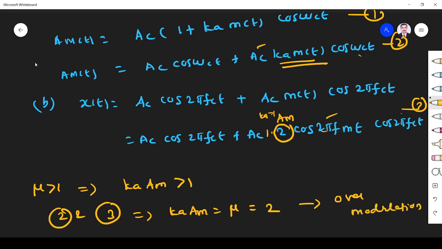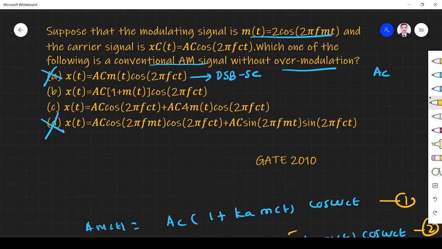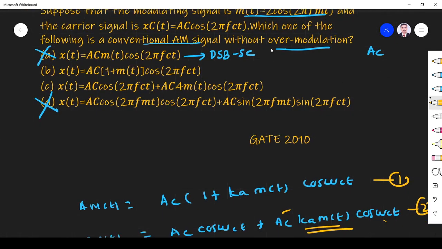Okay, so let us see the question. What is the question they are asking? Which one of the following is a conventional signal without over modulation, not over modulation? So this is an over modulated signal because mu is equal to 2. So this is a wrong option. So what should be the right option? Option C must be the right option. Let us check whether it is right or wrong.